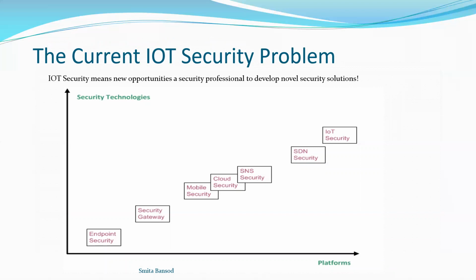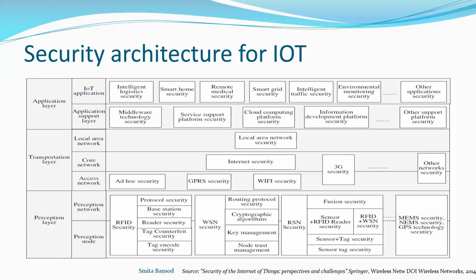So IoT security means new opportunities for a security professional to develop a novel security solution. Whatever we have, endpoint security, security gateway, mobile security, cloud, SNS, DNS, and now the platform is the IoT device, and security technology should be enhanced according to that. That's why we are saying that there is a need for novel security solutions.